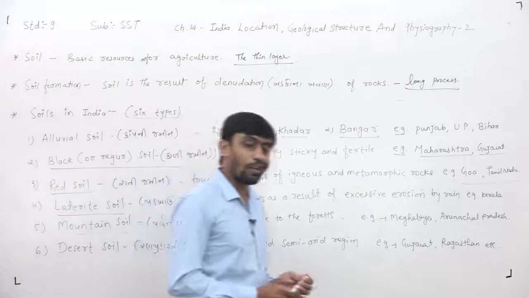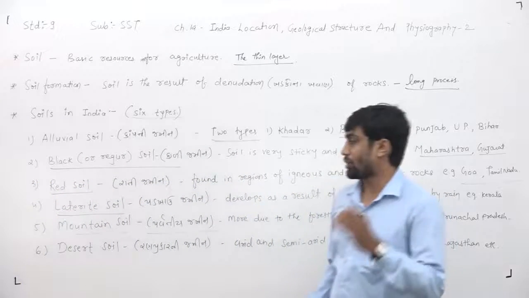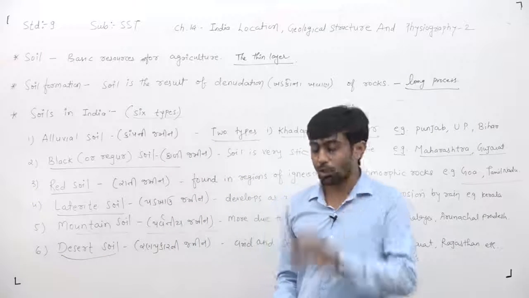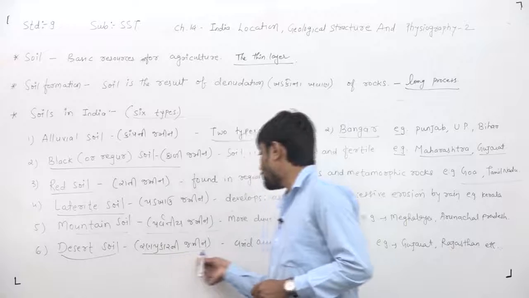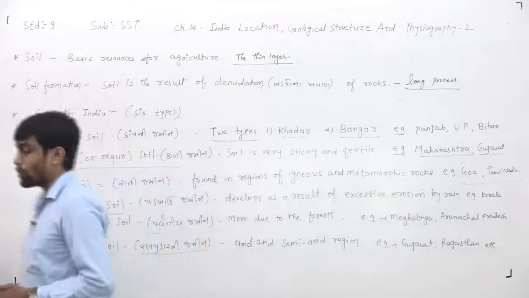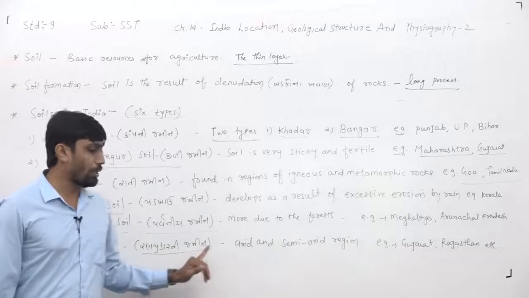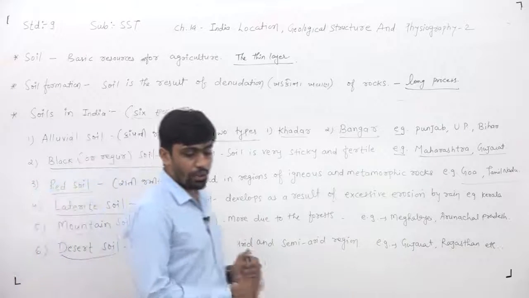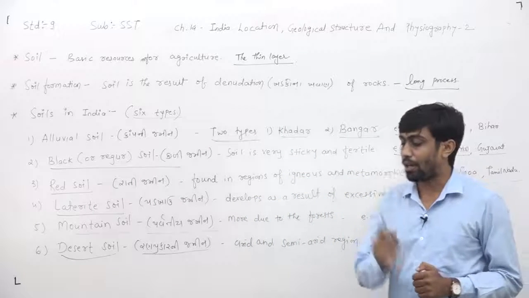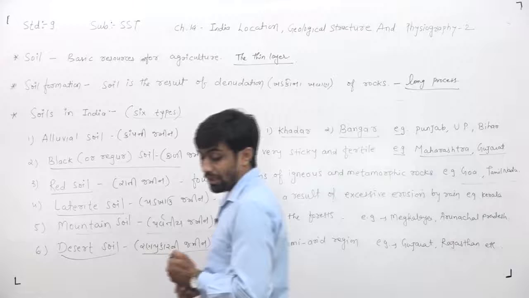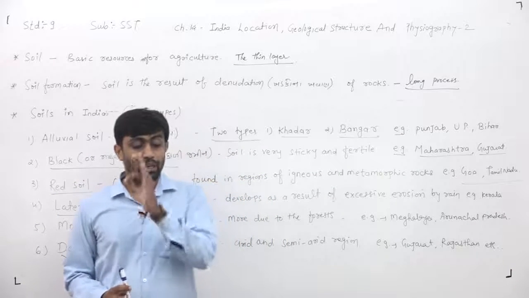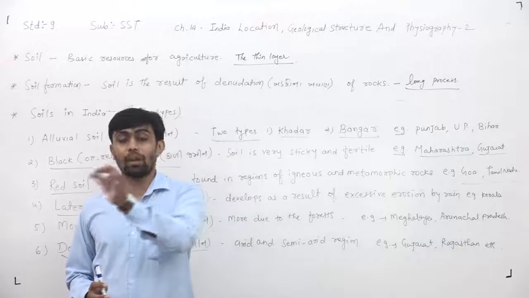Now next and last in the types of soil, dear children, is known as desert soil. Desert soil means ran prakarni jamin, already written here in Gujarati. Dear children, you know very well that such soil is found in the arid and semi-arid region of Gujarat.